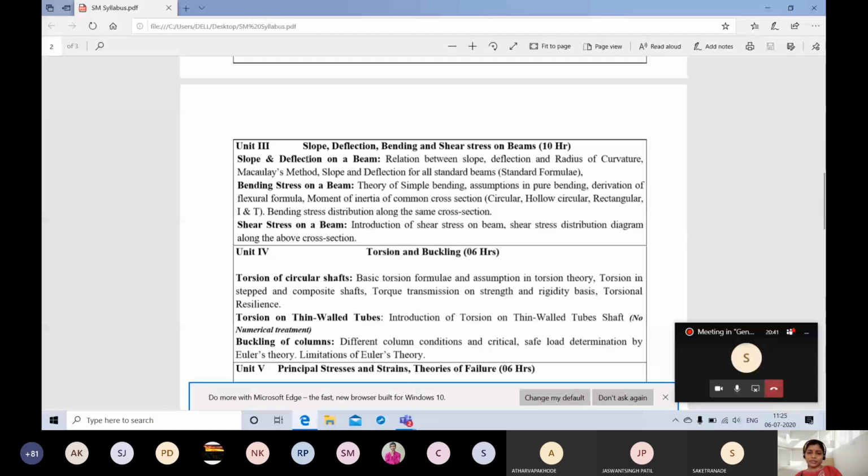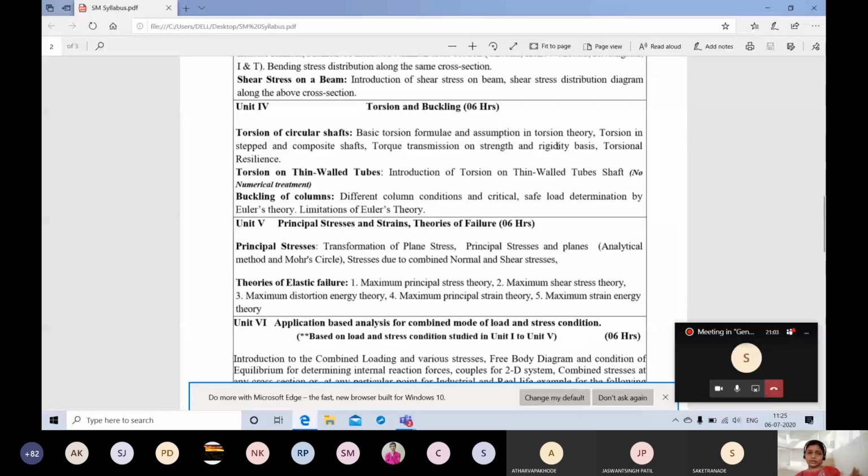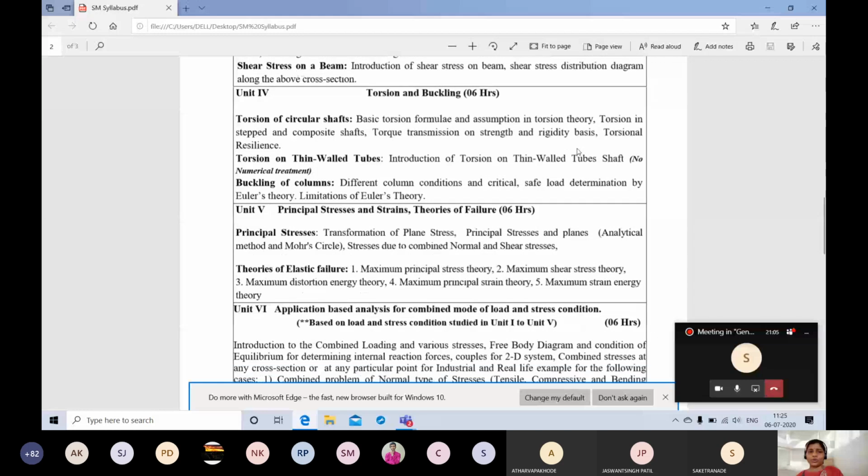There will be different types of beams. You know that there is the simply supported beam, then the cantilever beam. In a simply supported beam, you will again have UDL, that is uniformly distributed load, and uniformly varying load. Here we are going to study everything again, so that's why Unit 2 and Unit 3 are interlinked. Next comes Unit 4, that is torsion and buckling of column. Torsion will be new to you, and buckling also, definitely.